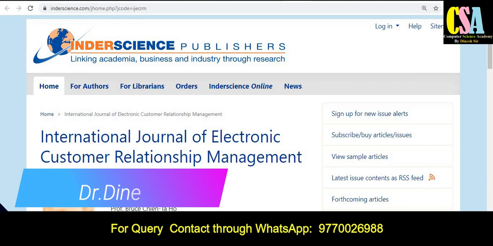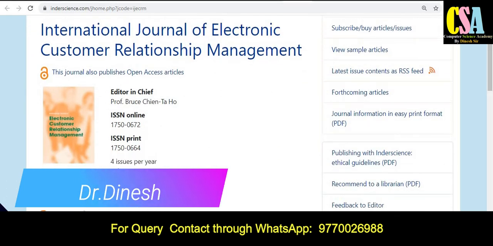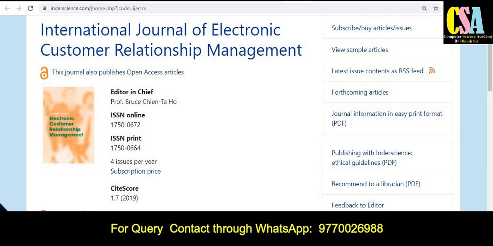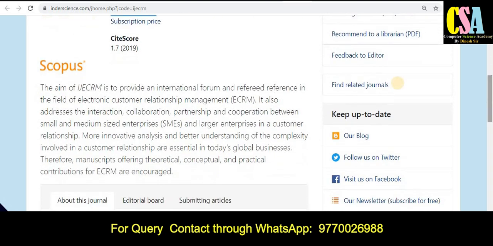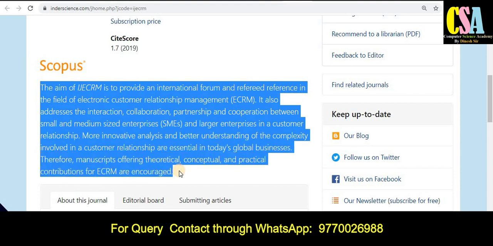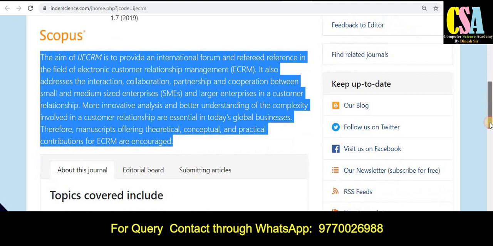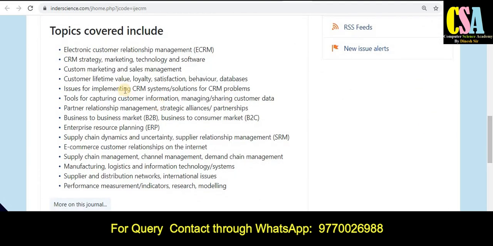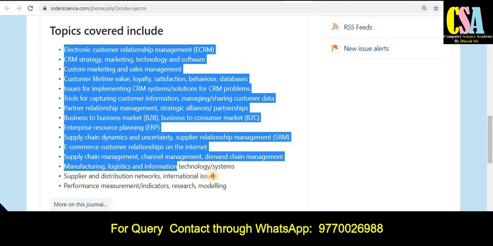So friends, the first journal name is International Journal of Electronics Customer Relationship Management. This journal is published in the Scopus category, in both print version and online version, and it publishes 4 issues per year. The cite score is 1.7. This section provides the journal description and information about the journal, and if you are looking for topics and titles, you can see many topics and titles given here.